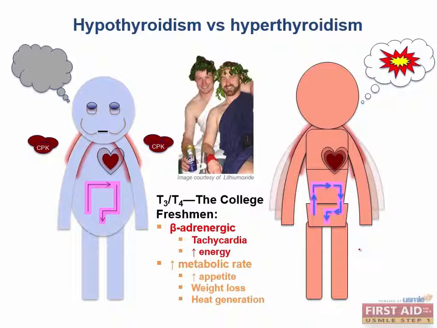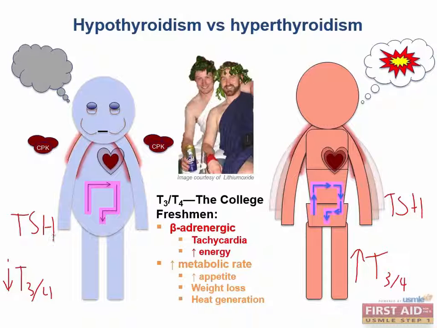In a primary process, if T3 and T4 are increased, does that mean that you're going to have increased or decreased TSH? What about if you have decreased T3 and T4? Because of the negative feedback, an increase in T3 and T4 means that TRH and TSH are going to be decreased in hyperthyroidism. In hypothyroidism, the opposite is true. Decreased T3 and T4 will result in feedback stimulation of TSH and TRH.